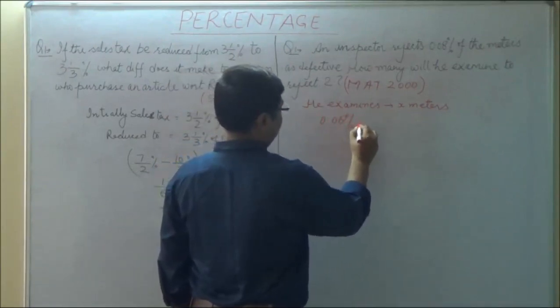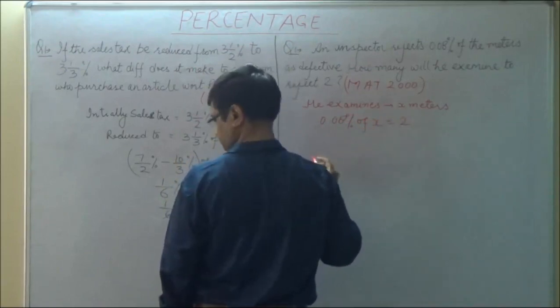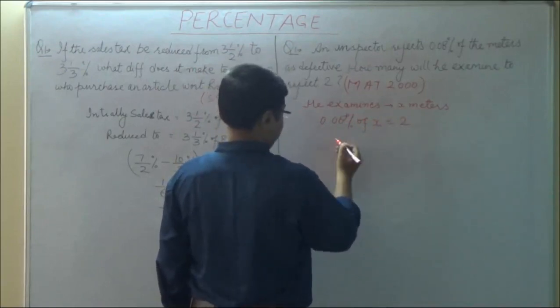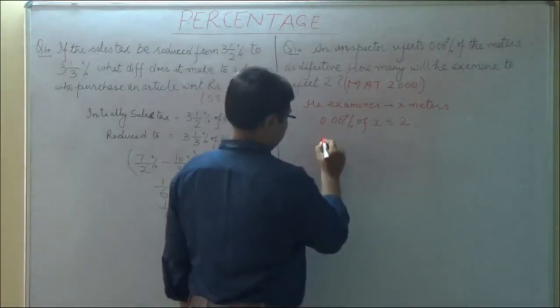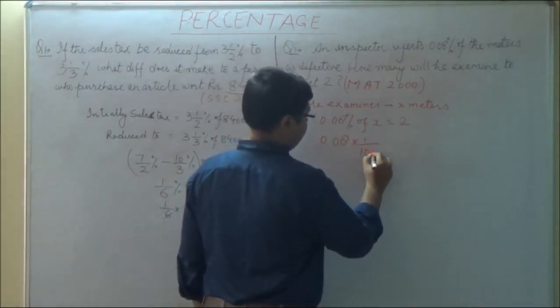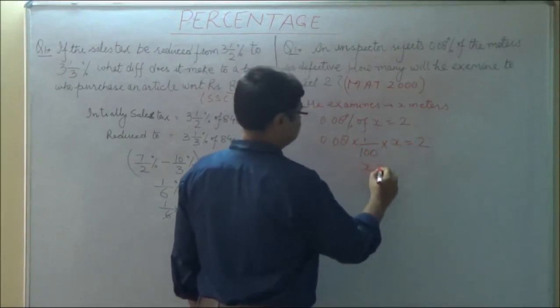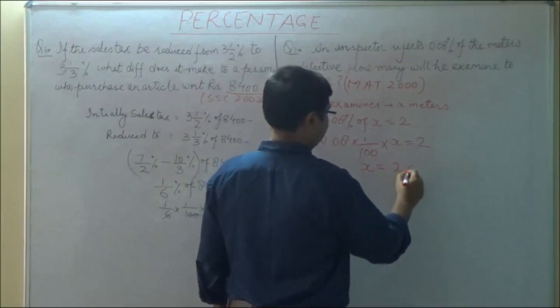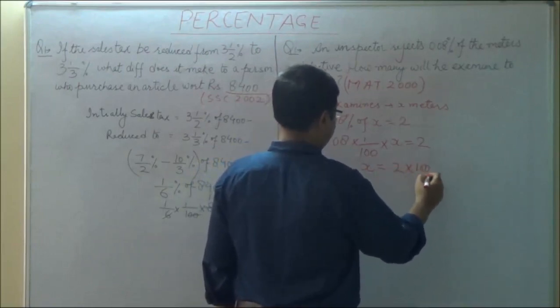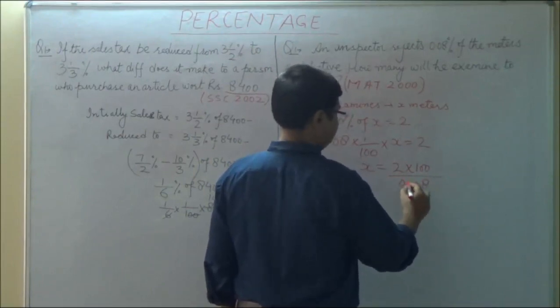then 0.08% of X is equal to 2, which means 0.08 into 1/100 into X is equal to 2. That means X is equal to 2 into 100 divided by 0.08.